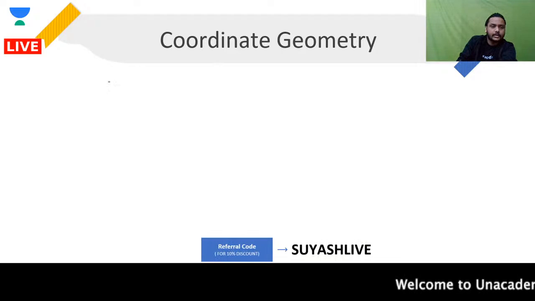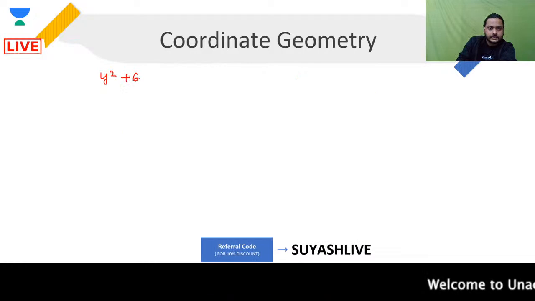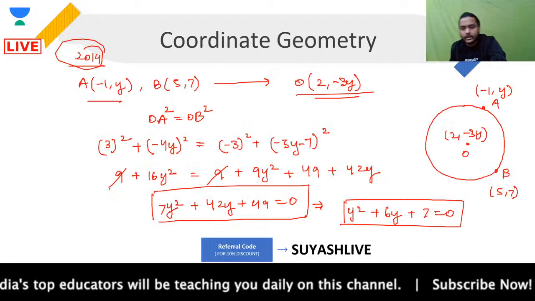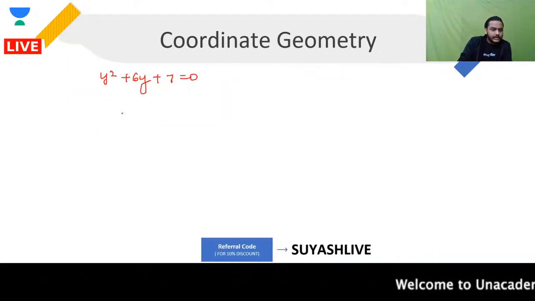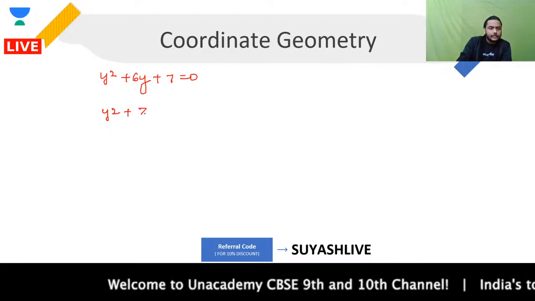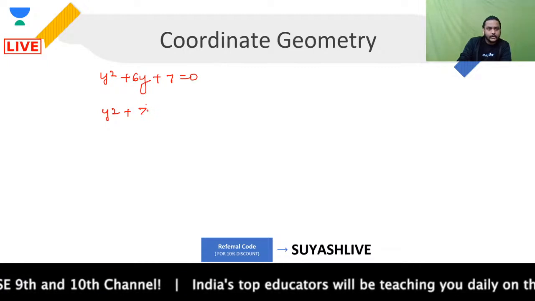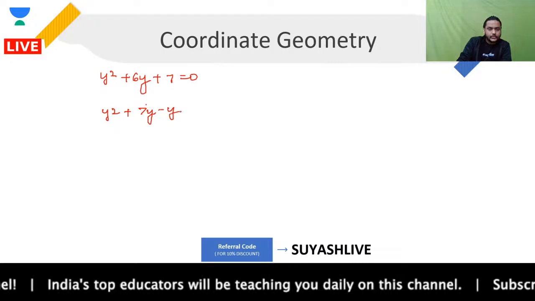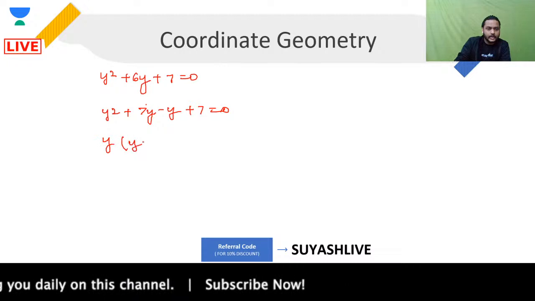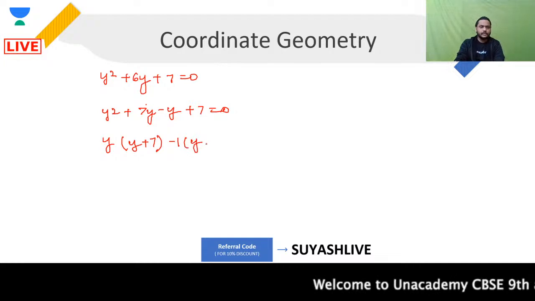Right? So this is nothing but y square plus 6y plus 7 is equal to 0. This is what you have. Now, moving forward, what you can do, guys, you can simply factorize it. This will be giving you y square plus 6y over here, plus 7y over here minus y plus 7 equal to 0. From here, you can take y common. This will be y plus 7. Then you have minus 1 common. Again, you take what? You see what you are having over here.